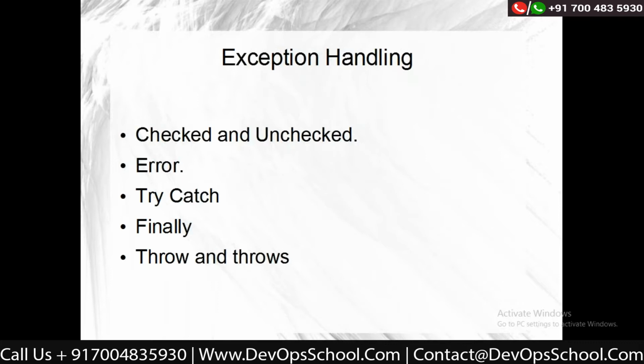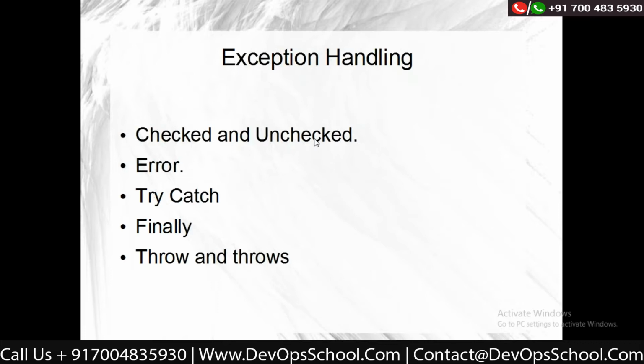In Java we have two types of exception: one is checked, one is unchecked. A checked exception is an exception which we already know might occur. It's a compile time error.